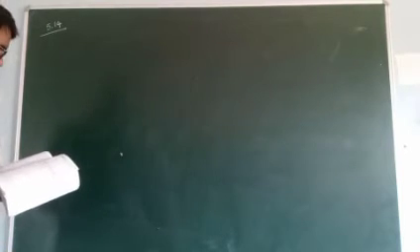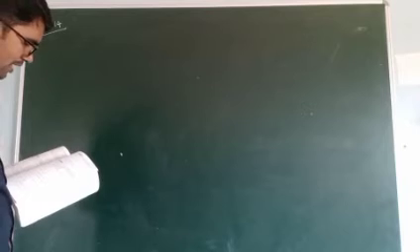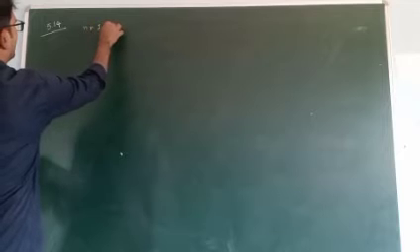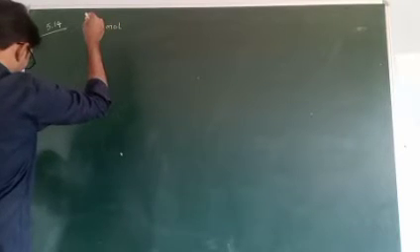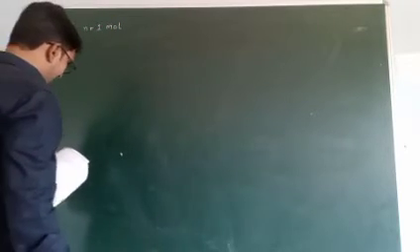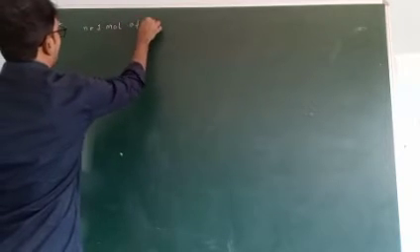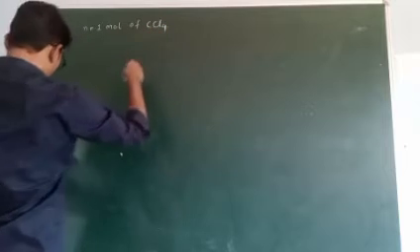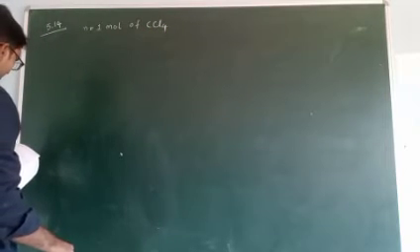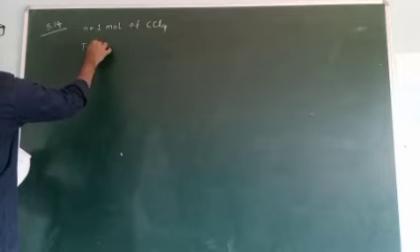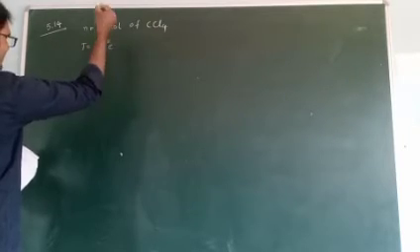Next, 5.14. 1 mole of CCl4 vapours at 77 degrees centigrade. The given one is n is equal to 1 mole. Temperature is given, 77 degrees centigrade.